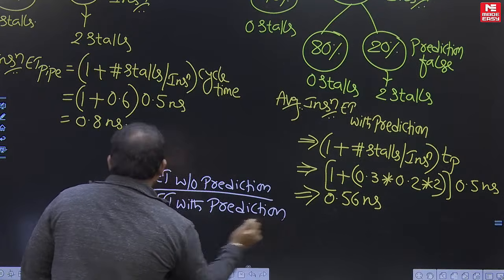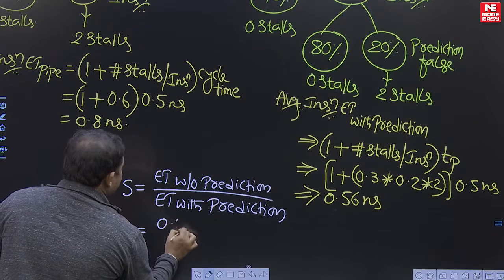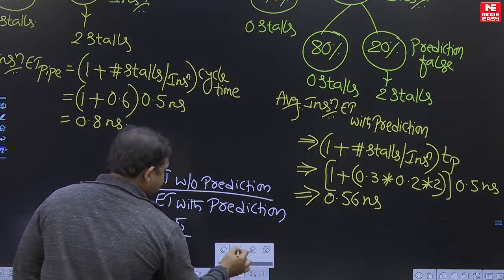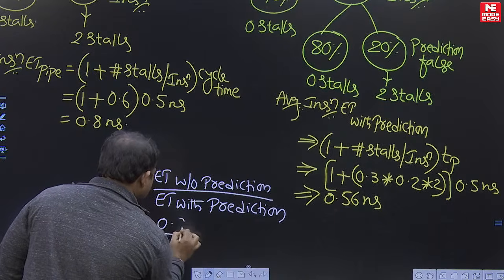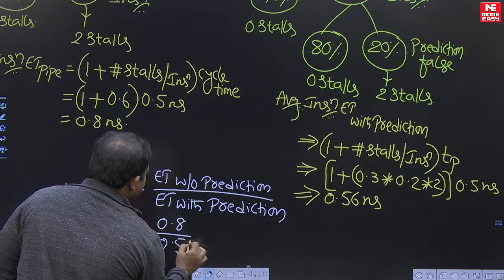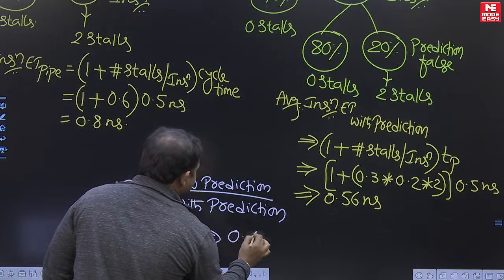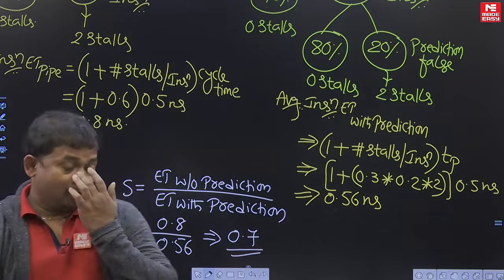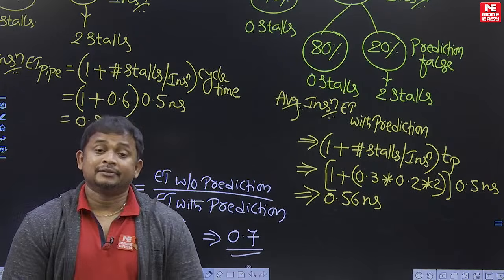Okay, so answer is S equal to 0.8 upon 0.56 nanoseconds. This is equal to 1.43. Okay, verify the computation.